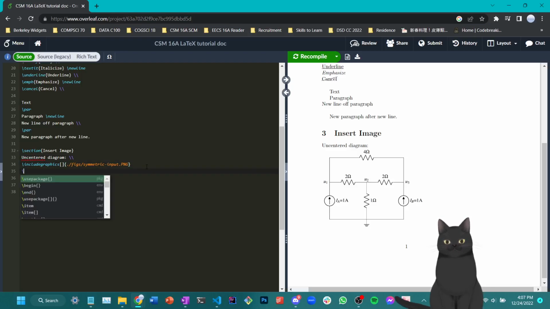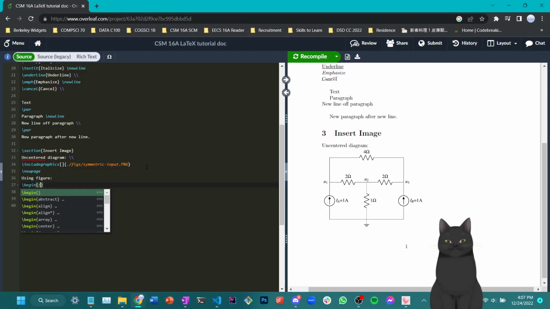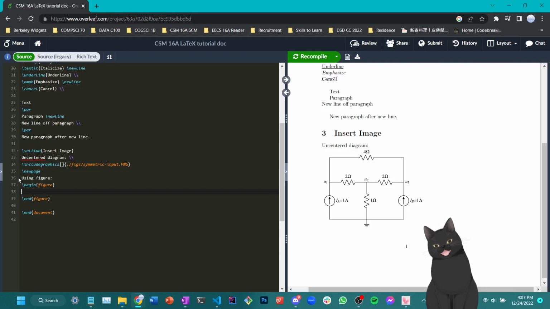Okay, now let's talk about a different way to insert images, which is not necessarily different. It's just a more formal way of doing so, which is using a thing called figure. To insert a figure, as defined by LaTeX, you can first type \begin{figure}, followed by \end{figure}, and within the space between begin and end, you should type in the contents of your figure.